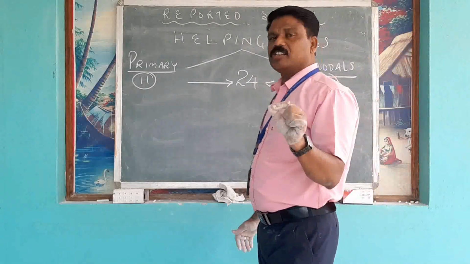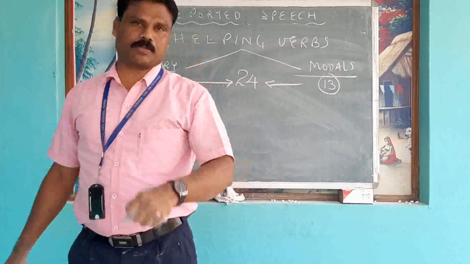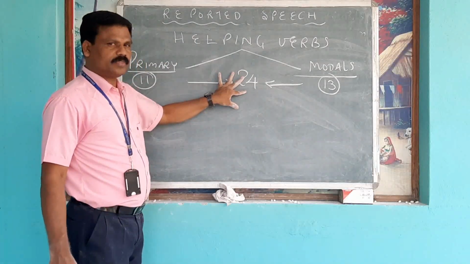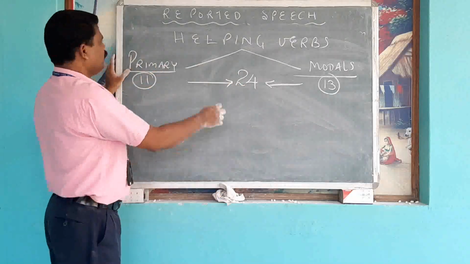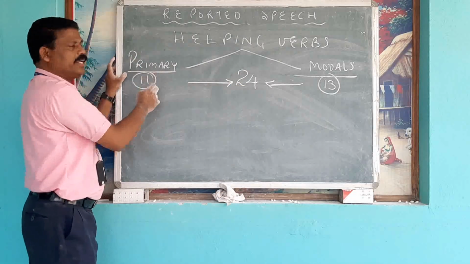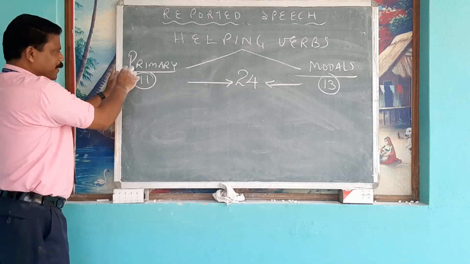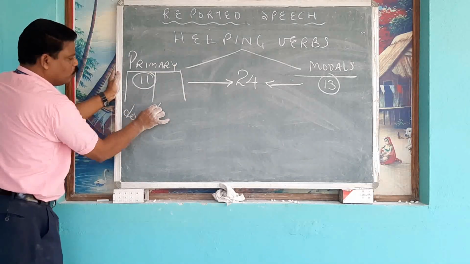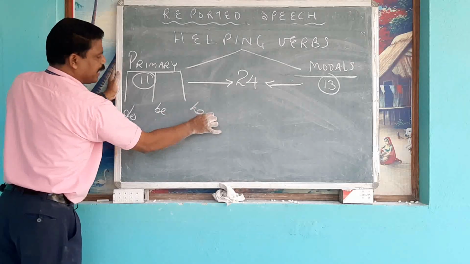Those who don't know about the auxiliary verbs, please note them down. Auxiliary verbs means helping verbs, supporting verbs. There are 24 helping verbs in English. They are of two types, primary and modals. Primary auxiliary verbs can be classified into three. They are do, be, and have.